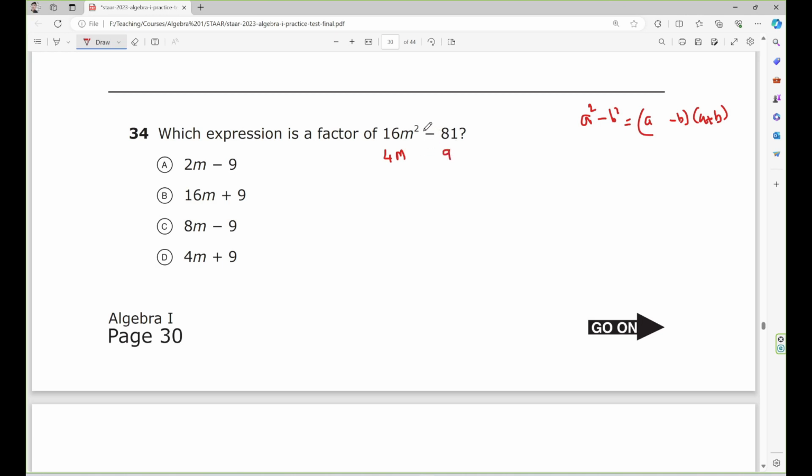So you put subtraction right here, go down: 4m minus 9. And you just copy the same thing over here: 4m, 9, and you just put a plus sign right here. So the answer must be D.